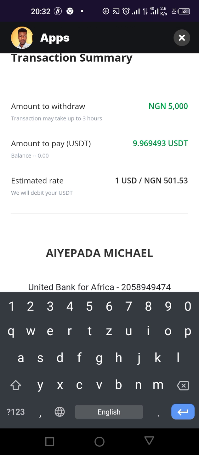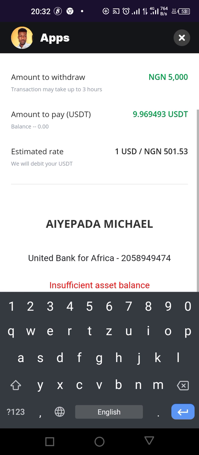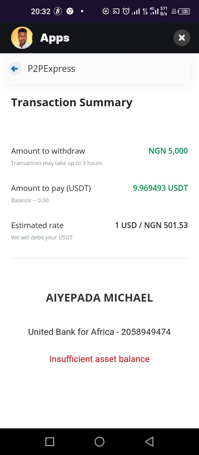If you are using Naira, you can use Naira directly. I like using Naira, so they'll pay you. I don't have balance in my USDT, zero. So immediately they pay you, you just click on it, you get this amount.